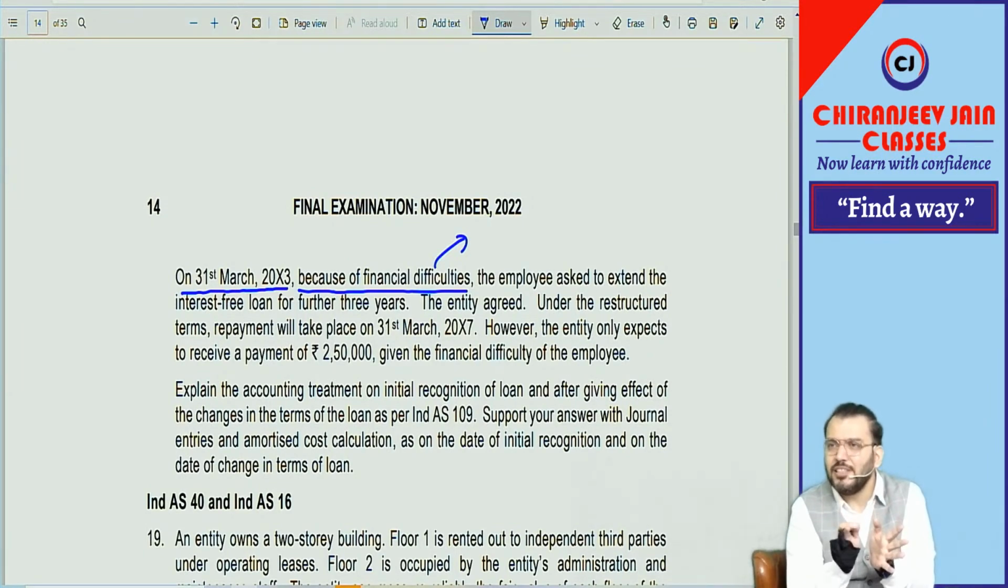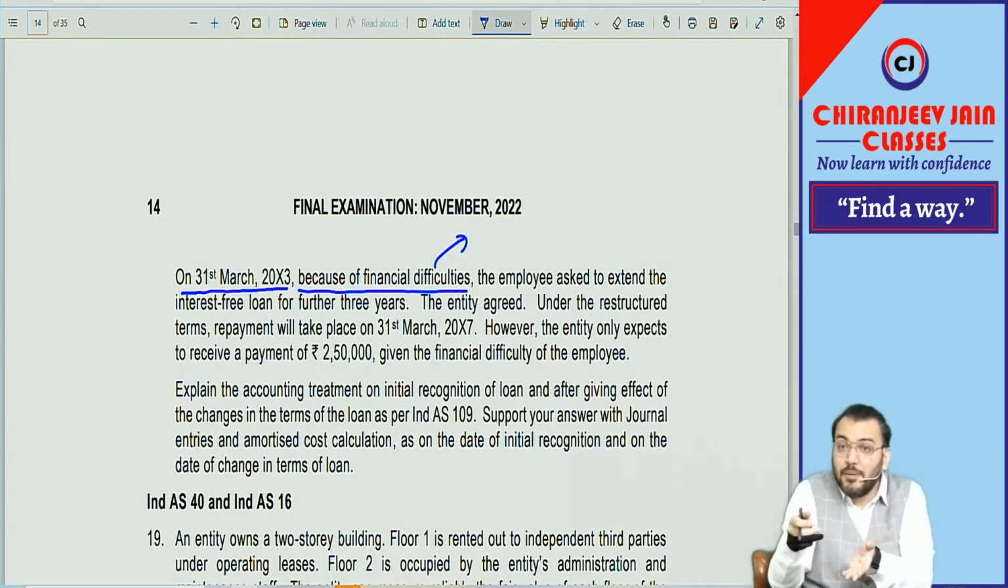Understanding stage 1 means when the credit risk has not increased significantly from initial recognition. Stage 2 is when the credit risk has increased significantly from initial recognition but there is no objective evidence of impairment. Stage 3 is when there is objective evidence of impairment, it becomes a credit impaired financial asset.